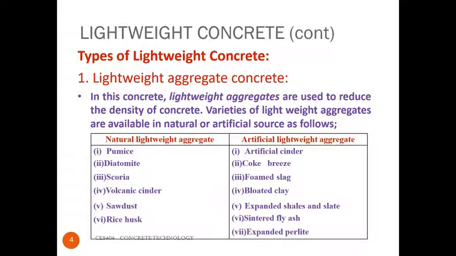Lightweight aggregate concrete. In this concrete, the usual aggregates are replaced by lightweight aggregates. There are plenty of lightweight aggregates available. Naturally available lightweight aggregates are pumice, diatomite, sawdust, rice husk, whereas artificially available lightweight aggregates are artificial clinker, foamed slag, blast furnace slag, sintered fly ash, and expanded perlite.